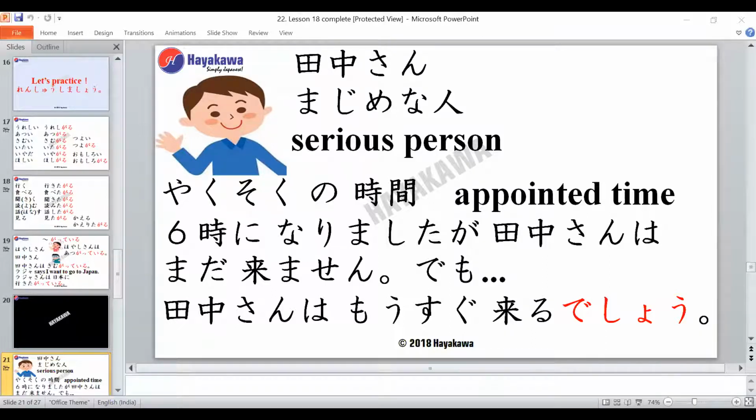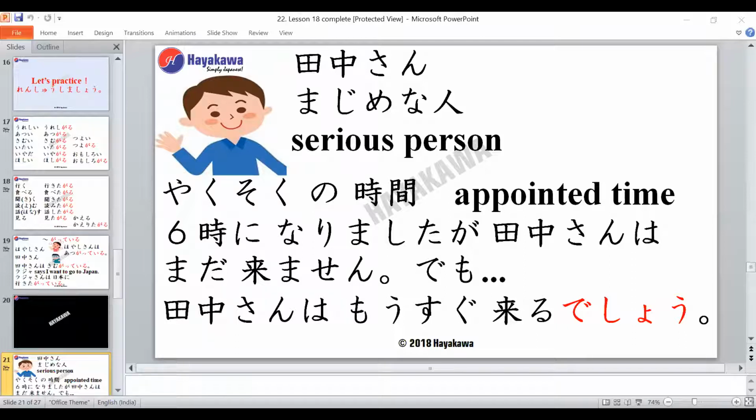So Tanaka-san is a serious person, which means whenever there's an appointment time given to him, he will always be on time. But today, for some reason, even though it's 6 o'clock, he has not yet come. But he will come soon, is what we're trying to say. So over here, mou sugu kuru desho. That's what we are using, the desho form. So you're learning about this.